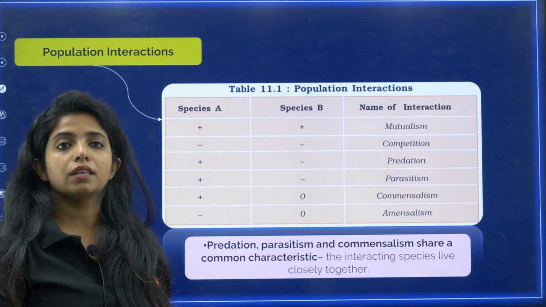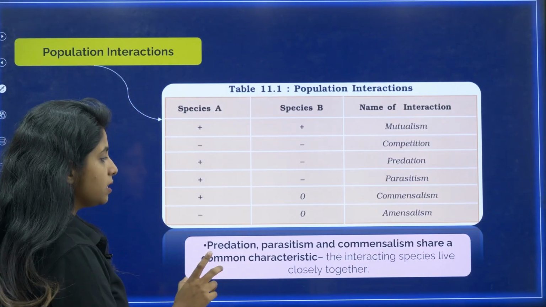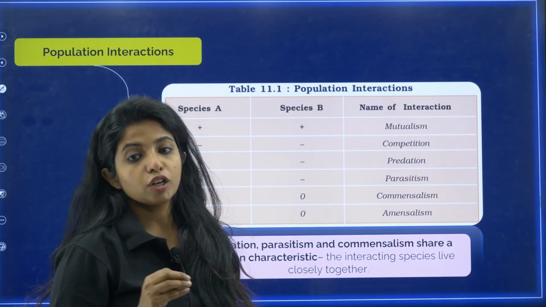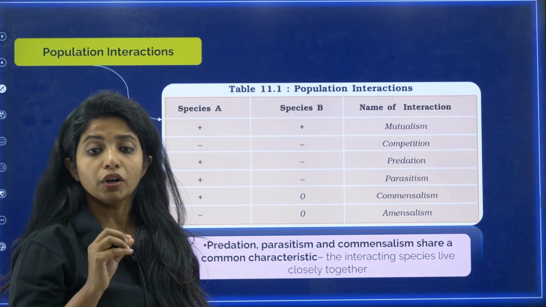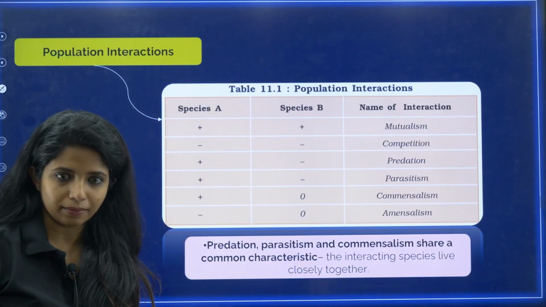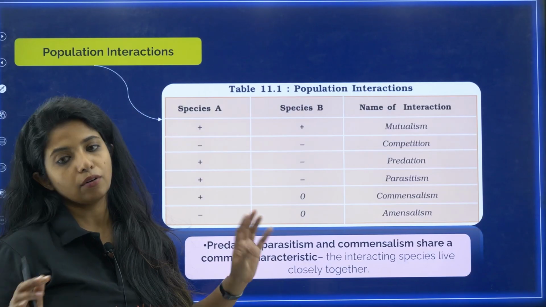Apart from that, in your NCERT textbook, there is no explanation of amensalism, my dear children. Amensalism is when one organism is getting harmed and the other organism is basically not going to get any benefit, or it is basically unharmed as well. So, one organism is definitely harmed, the other organism is neither benefited nor harmed.